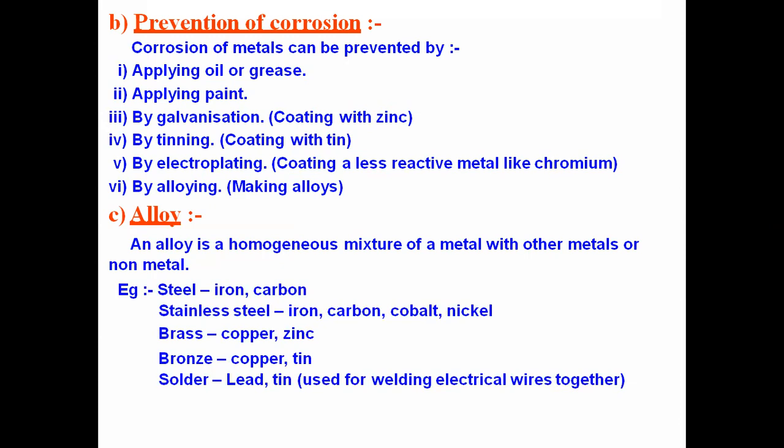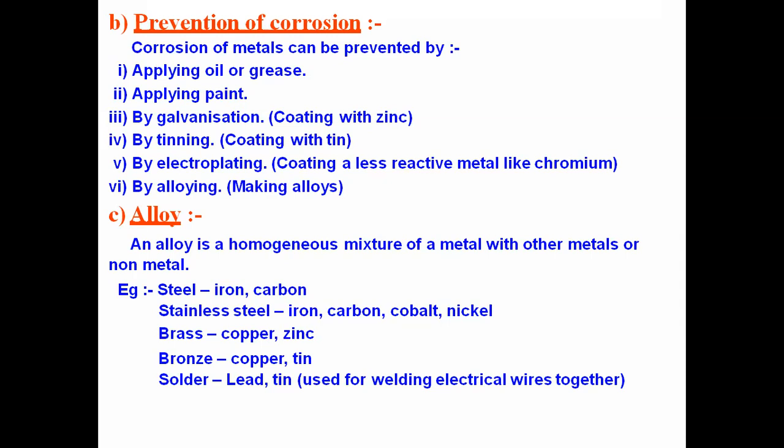We use steel in our homes for household purposes. Have you ever seen steel corroded very easily? No, the steel container remains as such. One more is stainless steel, which is a combination of iron, carbon, chromium, and nickel. That is a mixture of metal and non-metal. Stainless steel will never be corroded.